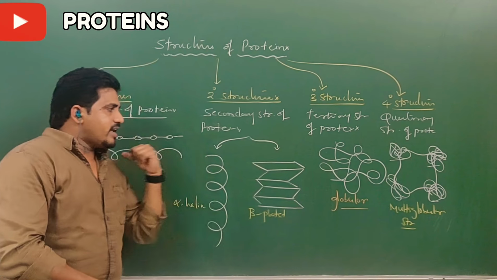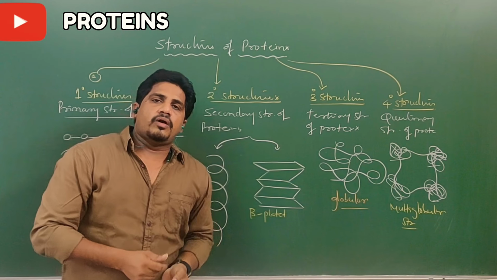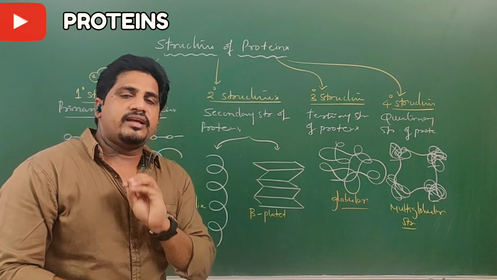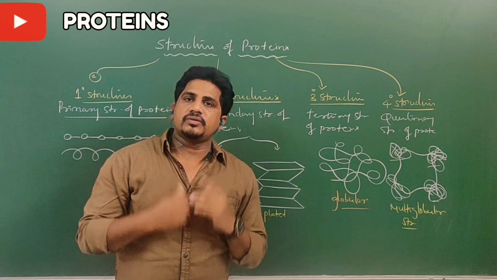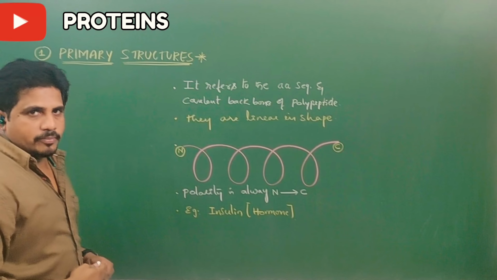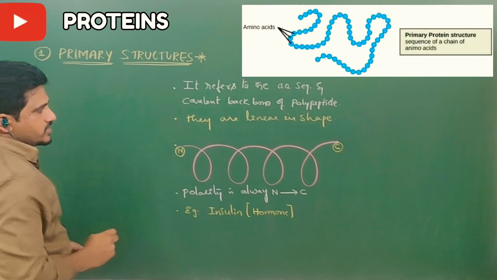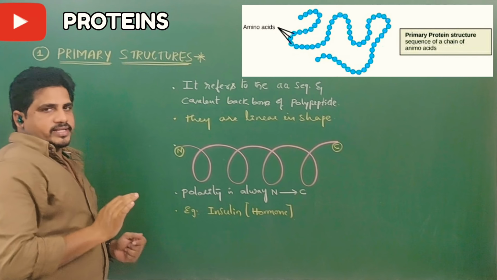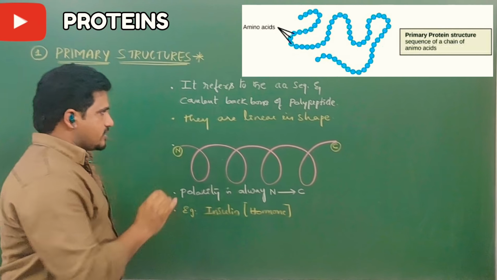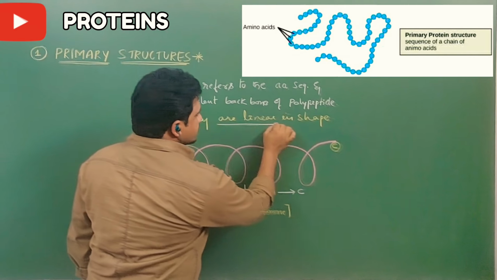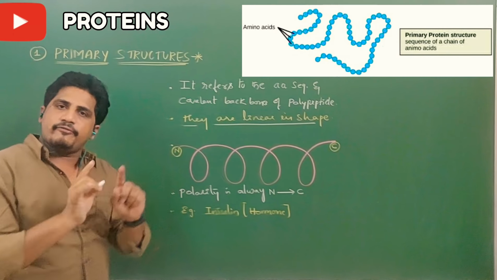Now, each and every structure, how it is formed, what types of chemical bonds are present inside, and their respective examples, I am going to deliver. Firstly, let me tell you about primary structures of the proteins. Primary structures of the proteins are always linear. There is no doubt. They are always linear. They do not have any folds.